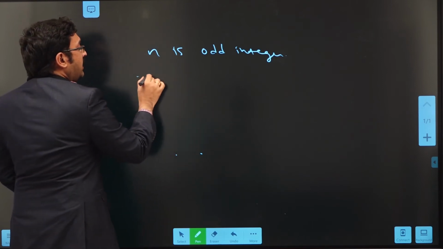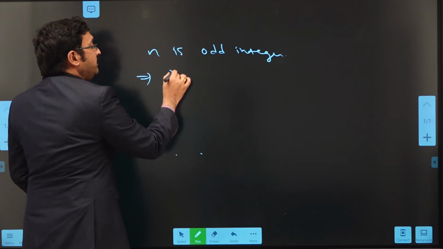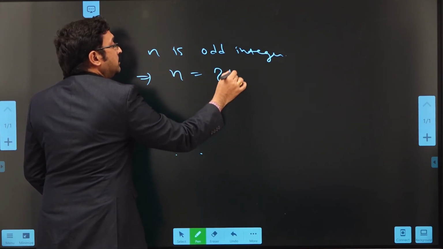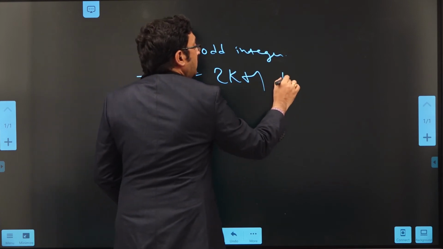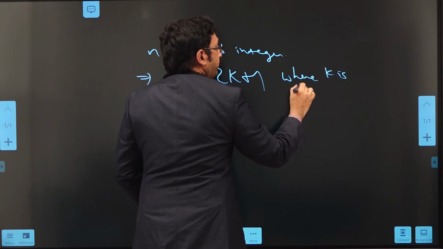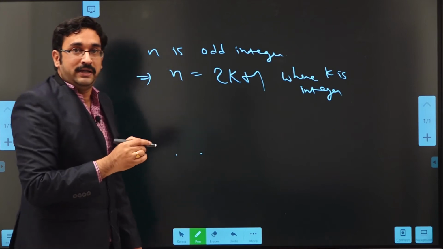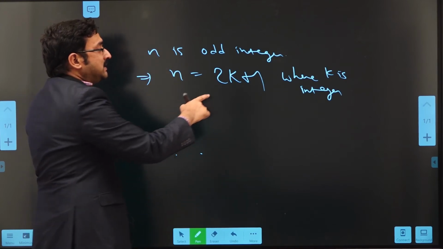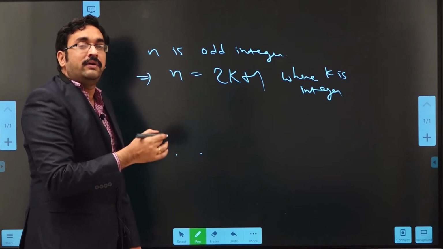By the definition of odd integer, n can be expressed as 2k plus 1, where k is an integer. So what is the problem?